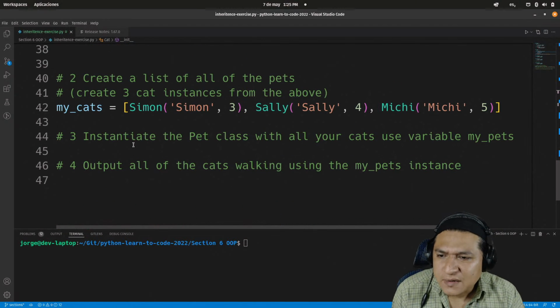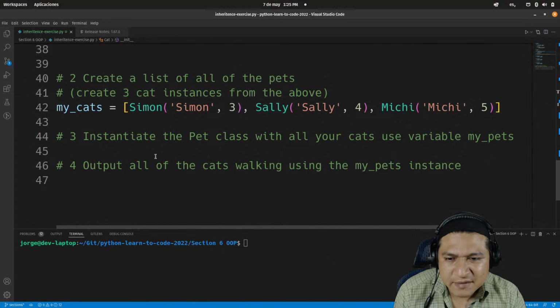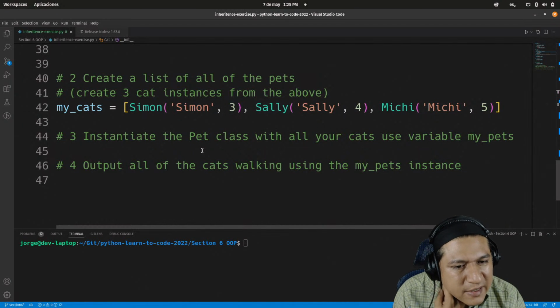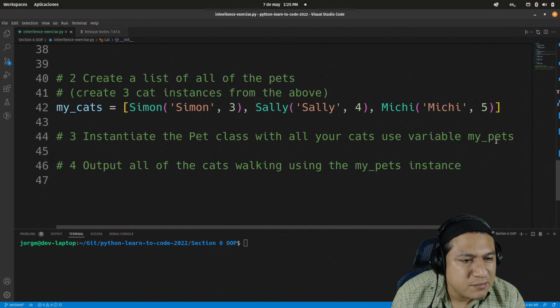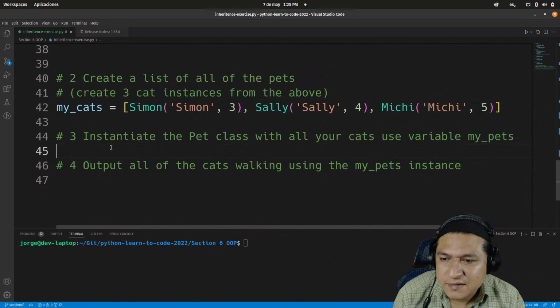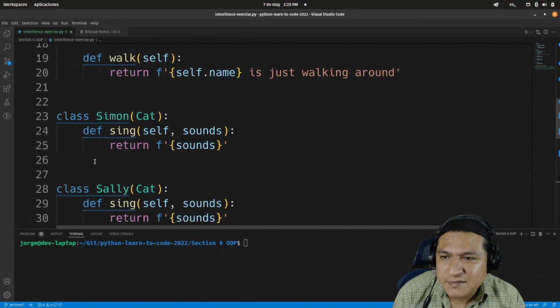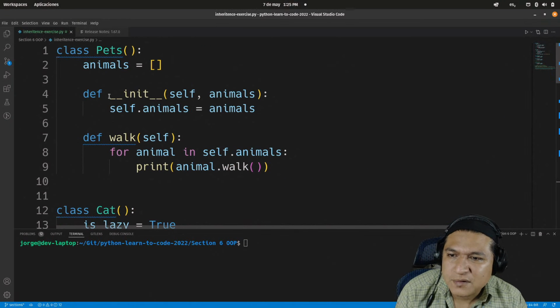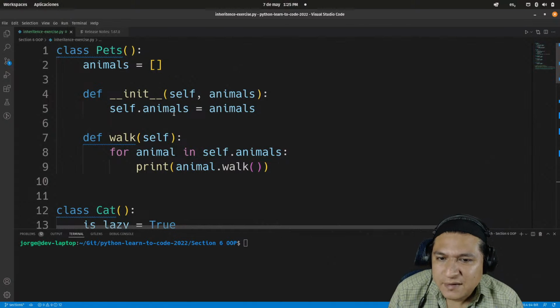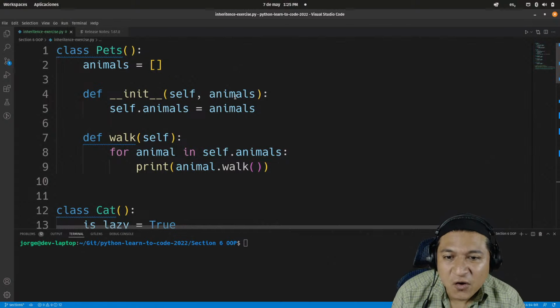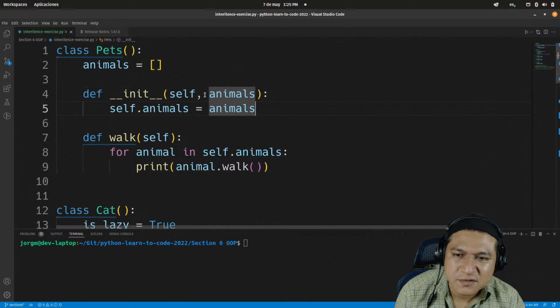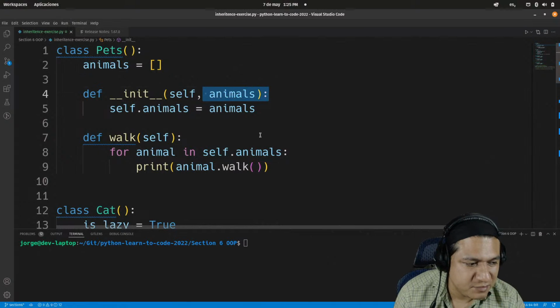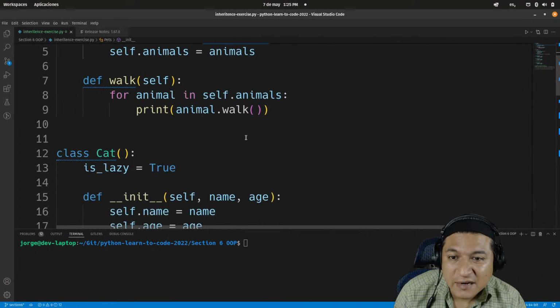Okay. 3. Instantiate the pet class with all your cats. Use variable mypets. Okay. So I need to instantiate the pet class. What do you require? Oh, here's where I'm going to get to use the animals list parameter as an argument.